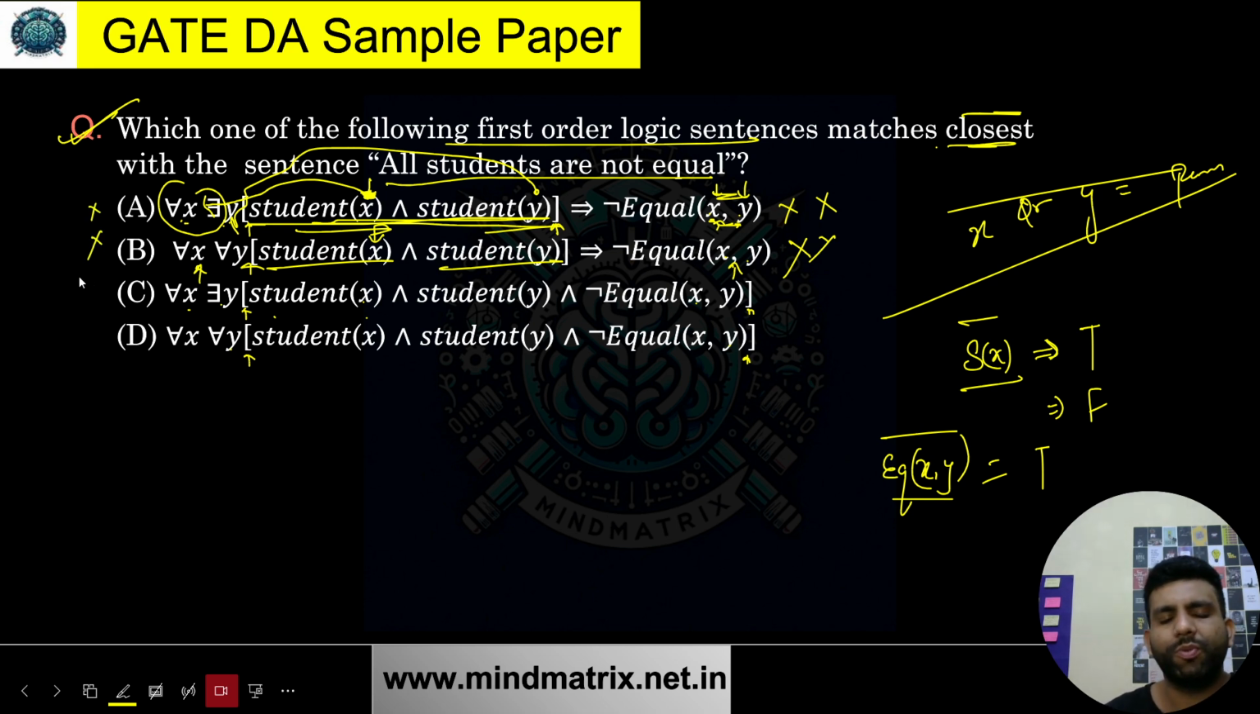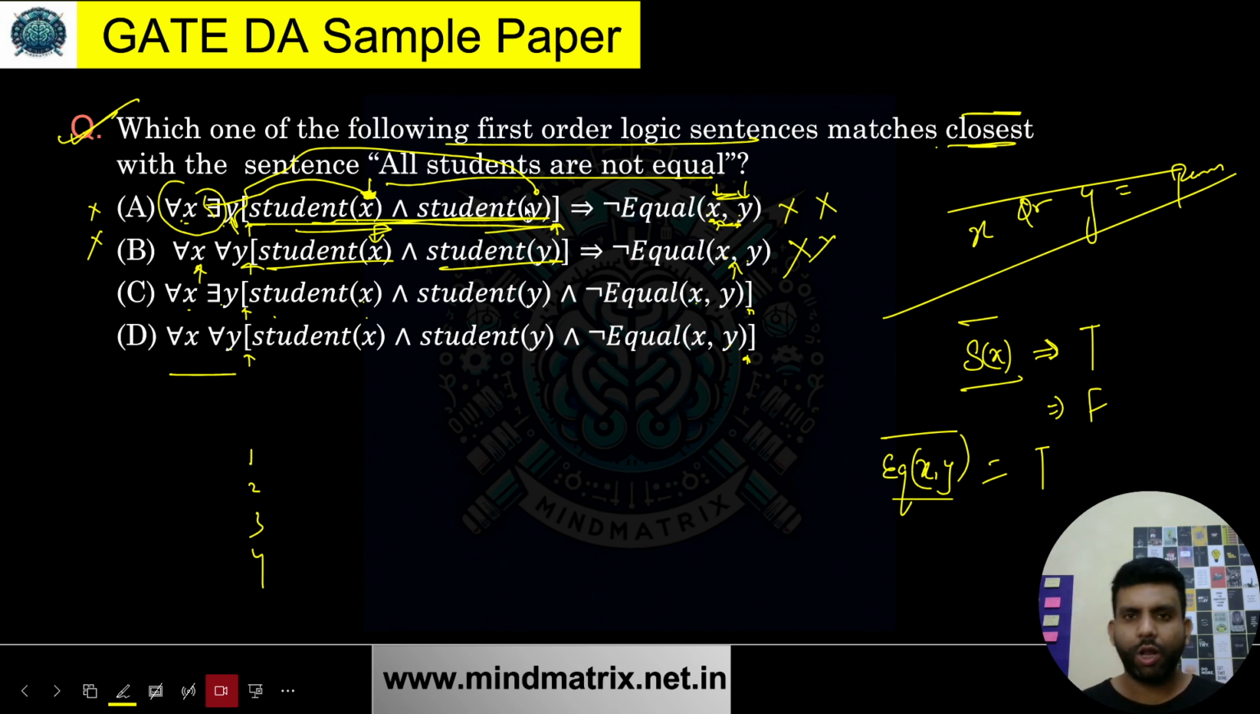Now let's talk about which is the closest one. Just tell me, what is the intuition here? What does this thing mean? All students are not equal. Does that mean that no one is equal to anyone? Let's suppose 1, 2, 3, 4. So 1 is different from all, 2 is different from all, 3 is different from all, 4 is different from all. Is it so that everyone is different?